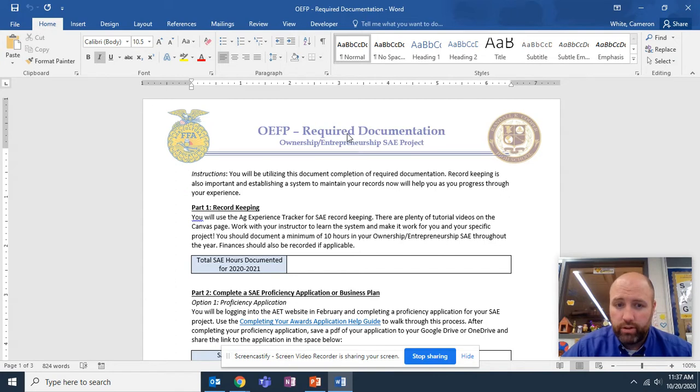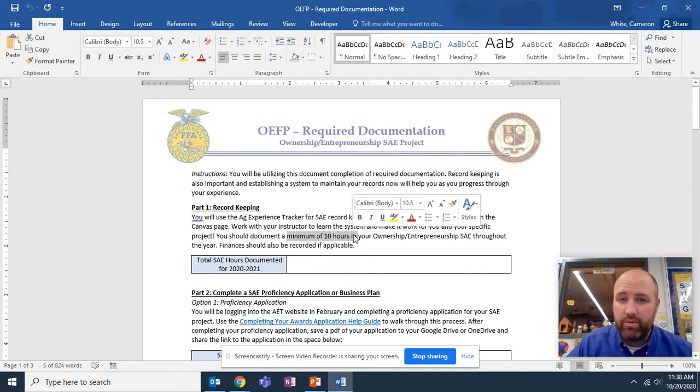Record keeping is also important, and establishing a system to maintain your records now will help you as you progress through your experience. So part one of this is record keeping, and you're going to use the AET, the Ag Experience Tracker, for record keeping. By the end of the year, you should have a minimum of 10 hours on your project. Keep in mind that 10 hours can include the time that you spent working on the first 4 documents of this. Shoot, that's an hour each probably. But take that and you're going to record that in AET. For further guidance on that, you need to talk to your instructor.